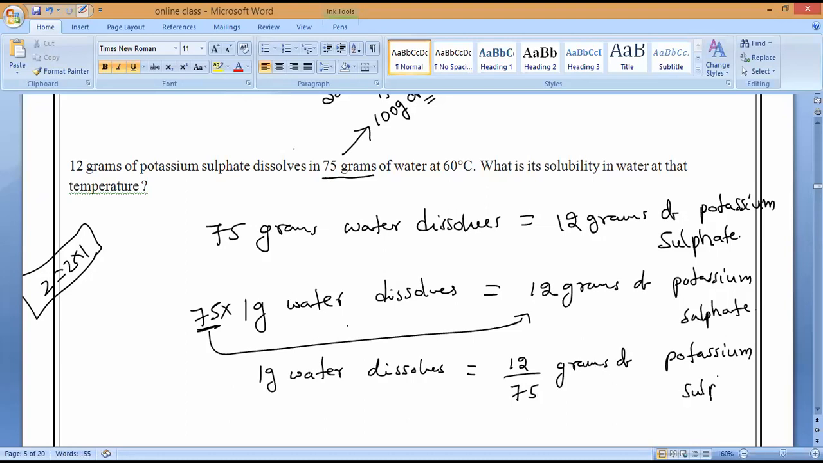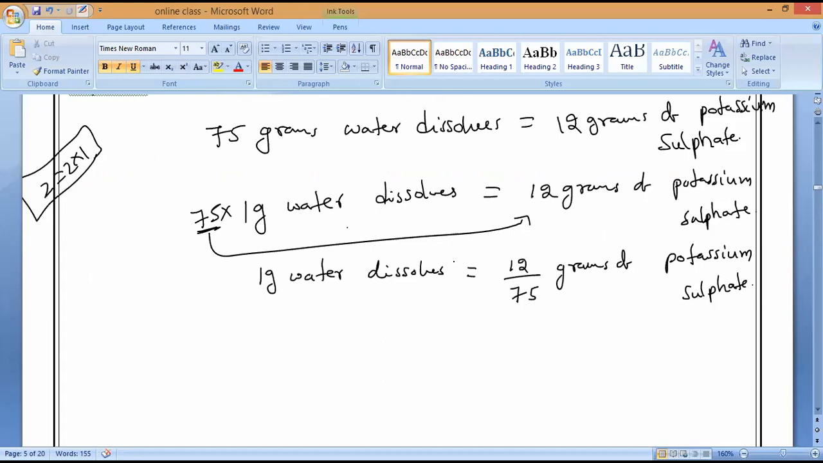Have you understood this one? They have given it for 75, and I calculated for 1 gram. Is it right or wrong? Any doubt, please ask me. Nobody is answering. Are you clear? Yes, sir.